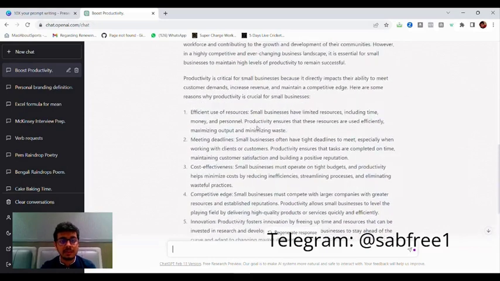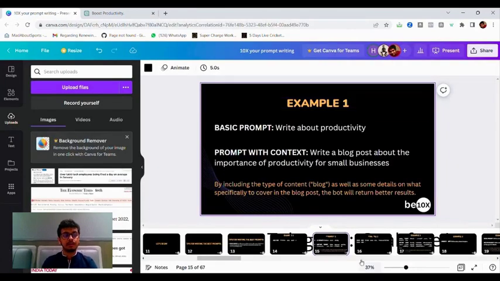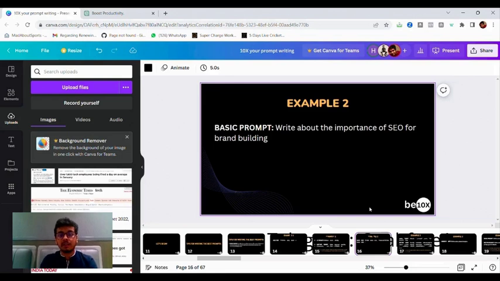So you can see over here that the answer that you are getting is very, very specific to your use case, and you can just simply copy paste it for the use case that you're looking for. So this is the importance of giving context. By mentioning over here that you want a blog, you get a result which is very, very objective oriented, like the objective that you had in mind, that is what it returned.